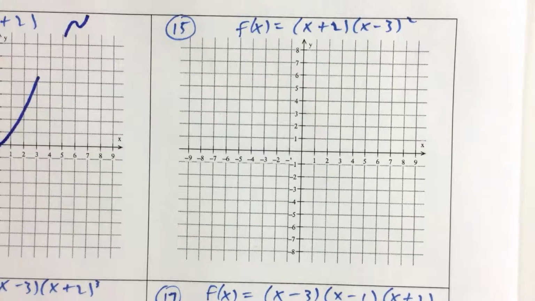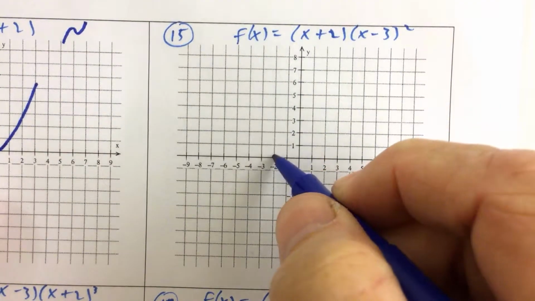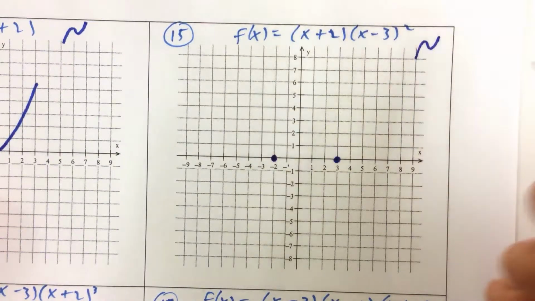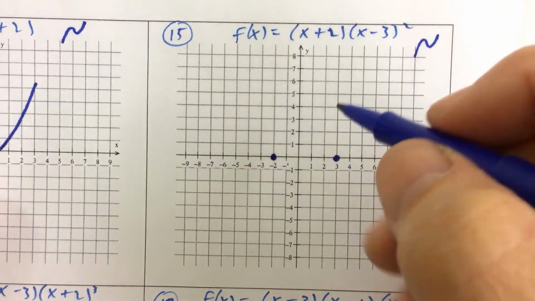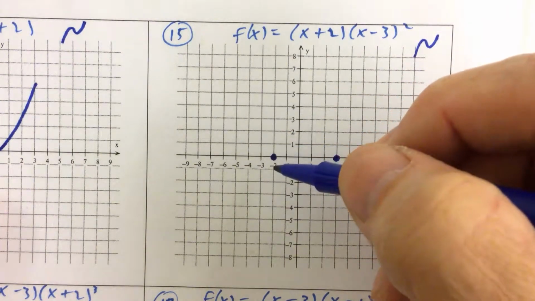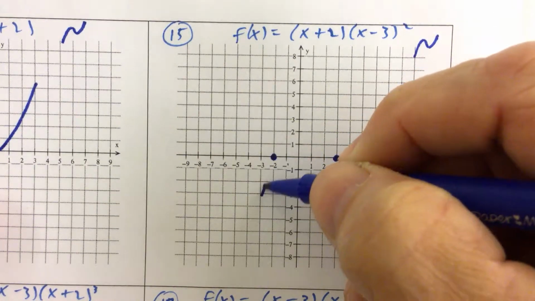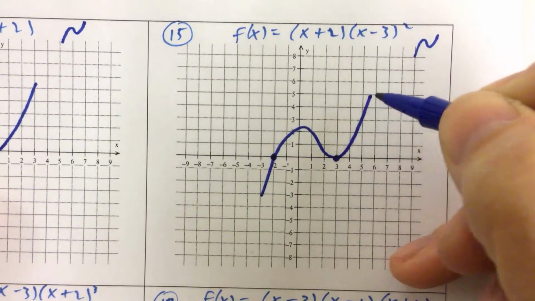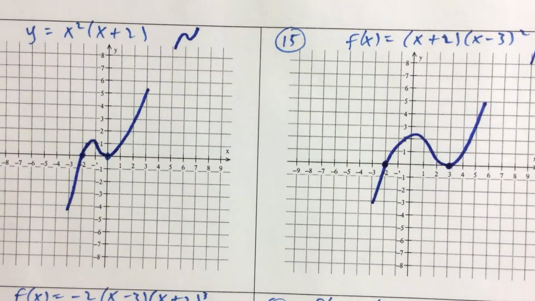So the graph for number 15, we said that the x-intercepts were negative 2 and positive 3. Again, the function looks like that. The end behavior is going to go up from left to right because it's a third degree polynomial. And then we're going through the graph. What are we doing, touching or through? So we go through the x-axis at negative 2. We're going to touch the x-axis at 3, and then go back up. So both graphs for numbers 14 and 15 look almost identical.